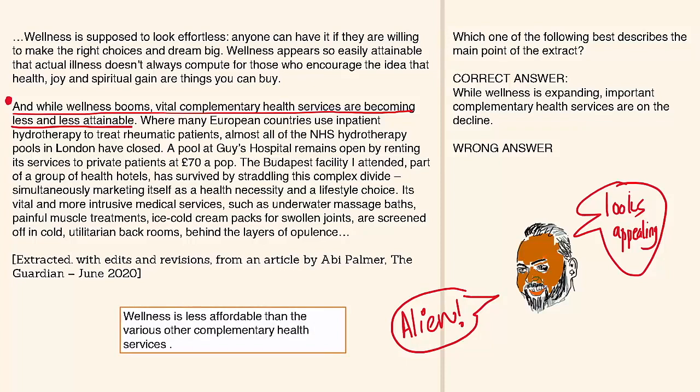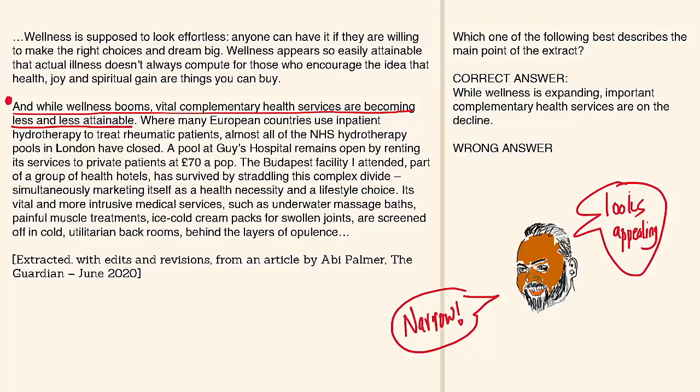This is something from your common sense. You believe that statement is true, but unfortunately, that is not something that is mentioned in the passage at all. Nothing about it being affordable is mentioned. That is completely alien to the whole discussion, ladies and gentlemen. This is another awesome wrong answer choice, giving you some alien concept that was actually not mentioned in the passage.